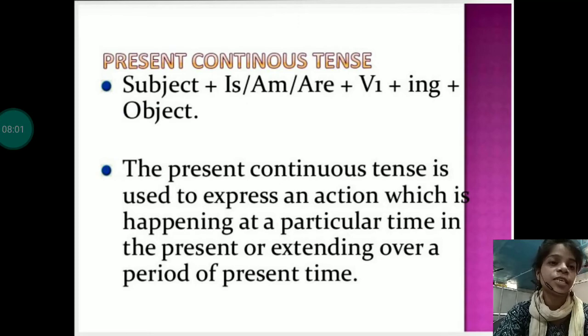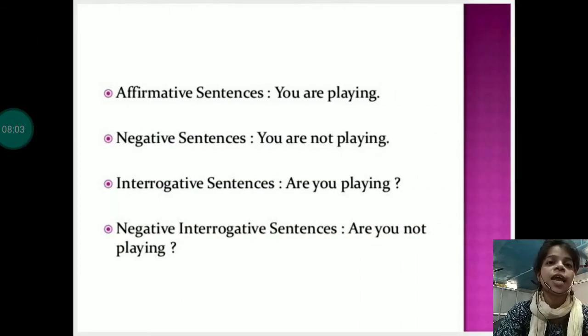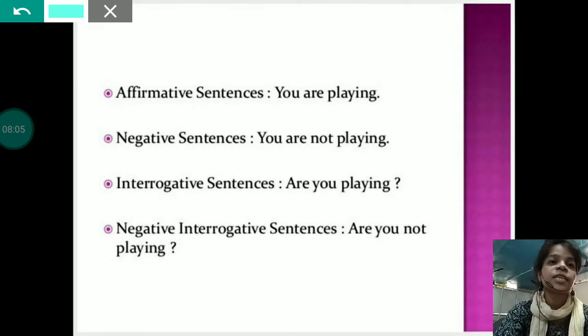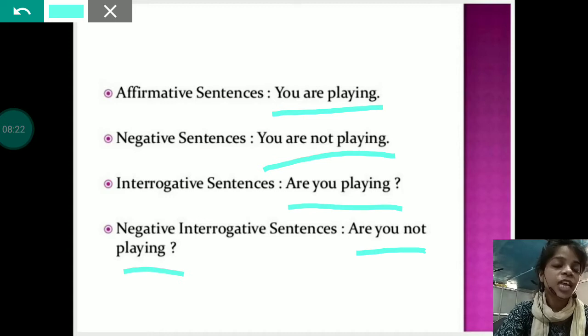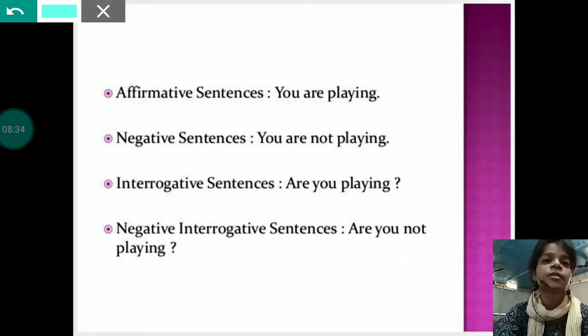Now we will see some examples. For making an affirmative sentence, it will be you are playing. Negative sentence, you are not playing. Interrogative sentence, are you playing? Negative interrogative sentence, are you not playing? So these are the four types of sentences we constructed using the structure that was provided in the rule we read in present continuous tense.